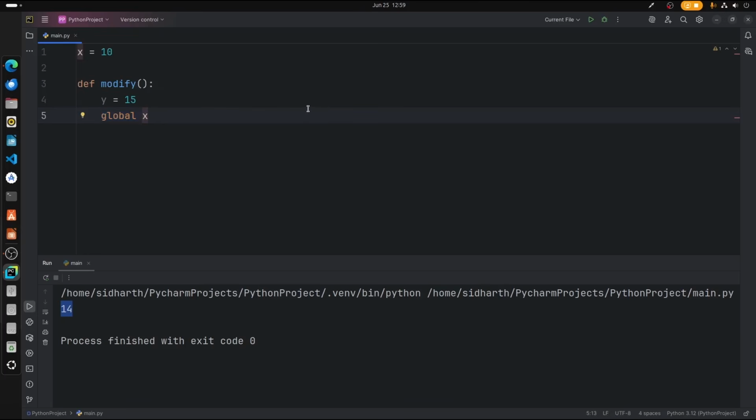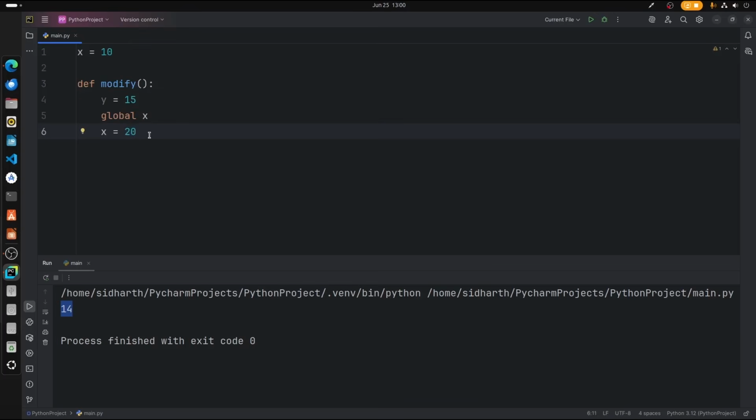Now we can modify this x variable, or do whatever we want with the x. Let's modify this into 20. So now x is equal to 20 inside this function. When you call this function, x will be replaced by 20. But when you don't call this function, then x remains as 10.